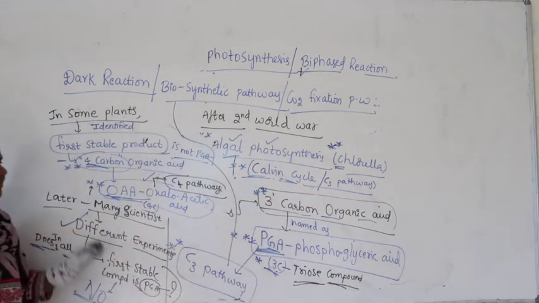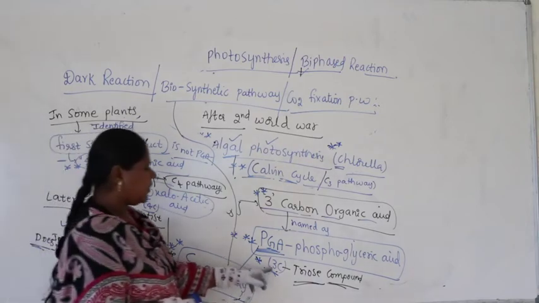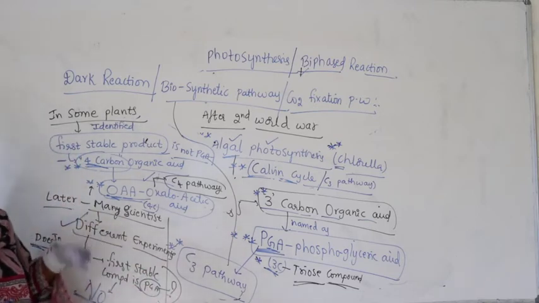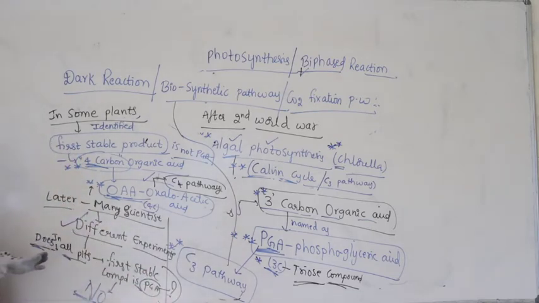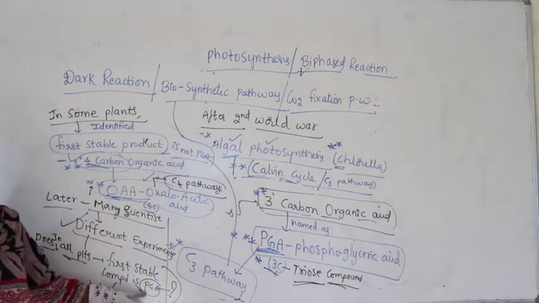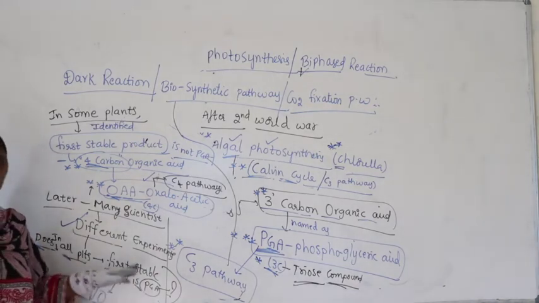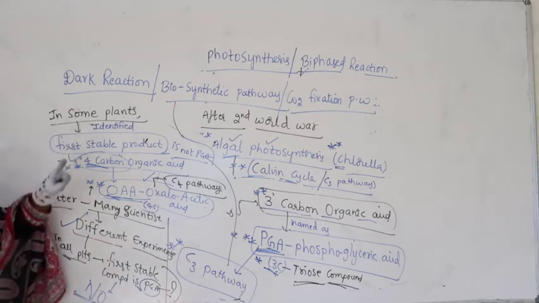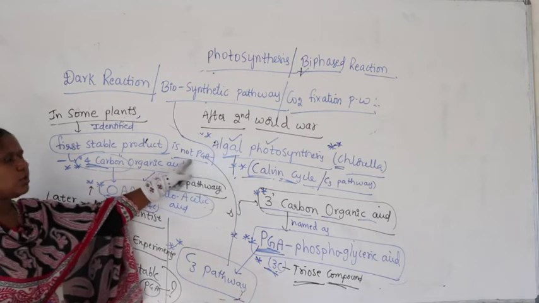So it came to be known that the first stable product having 3 carbons is PGA, and the pathway is the C3 pathway. After this discovery, Calvin was awarded the Nobel Prize for his wonderful discovery. Then later many scientists did different experiments to see whether in all plants the first stable compound is PGA, meaning in every plant the first product is PGA or not. They checked with different experiments and came to know the answer is no. Why? Because they identified that in some plants the first stable product is not PGA.